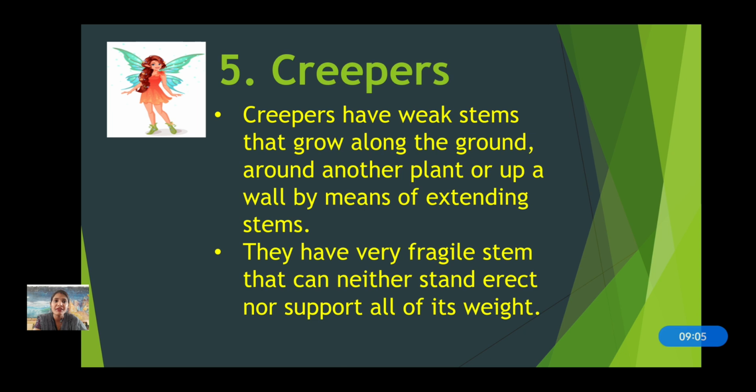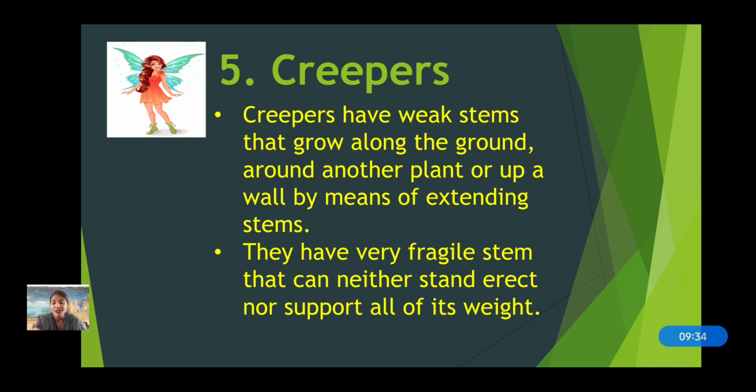They have very fragile stem that can neither stand erect nor support all of its weight. What do you mean by fragile? Fragile means it is very delicate. So it can be easily breakable. That can neither stand erect, means it cannot stand erect by its own. Even if you try to give it support, it cannot bear its weight. It will fall down. That's why they creep on the ground.